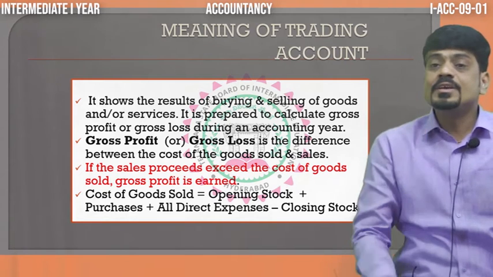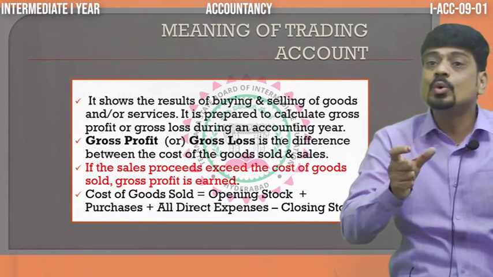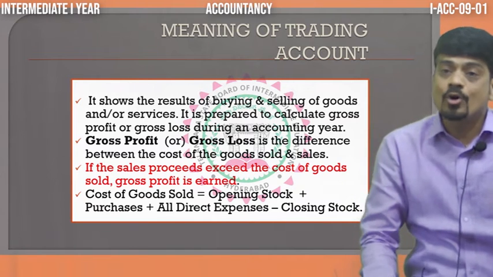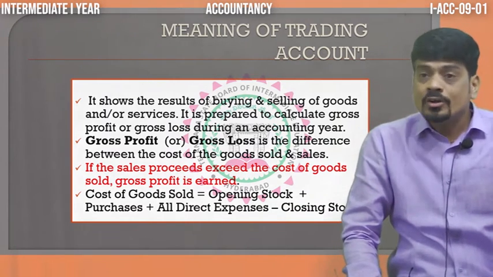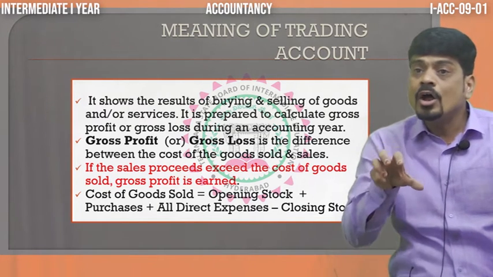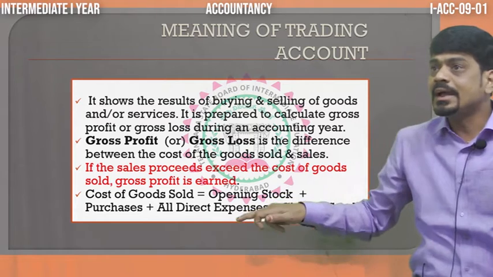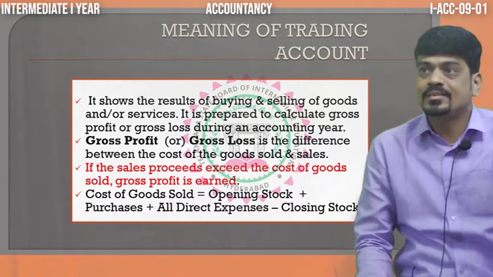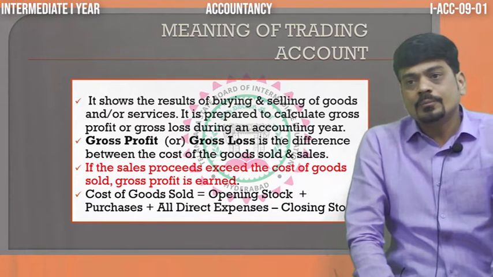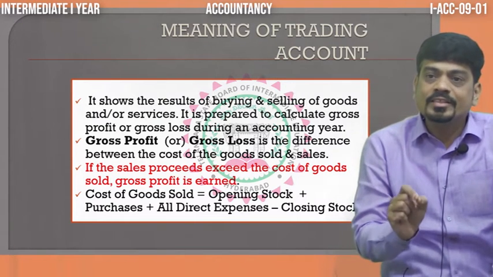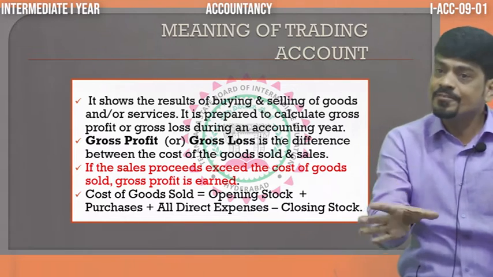Like that, when we pay octroi, in the sense the tax which we pay between two municipal limits, and customs duty, dock charges, they all come under the category of direct expenses. In the format, again, I am going to show all the direct expenses. Then closing stock. What do we mean by closing stock? Closing stock is nothing but the value of goods which are left unsold.